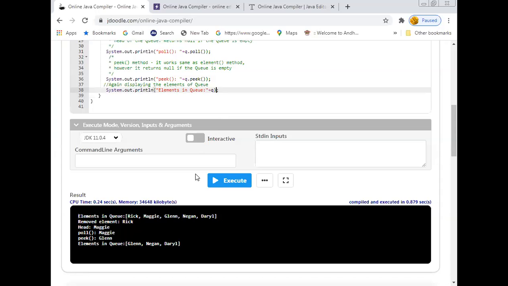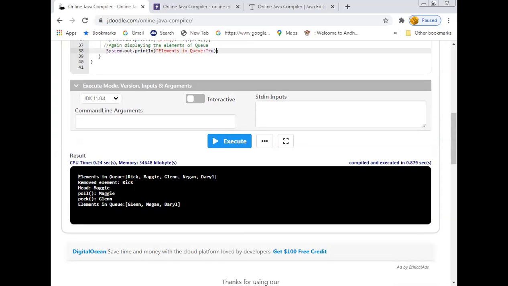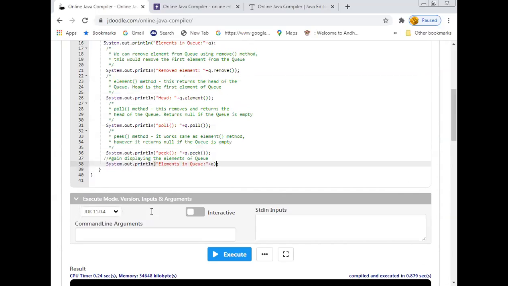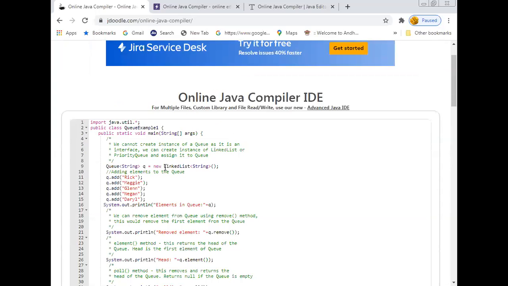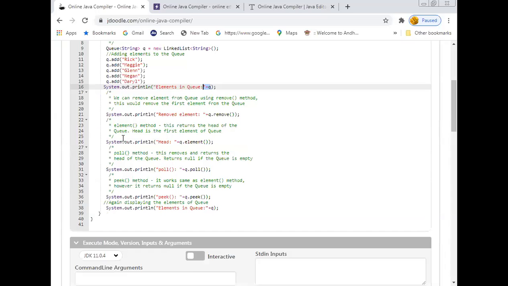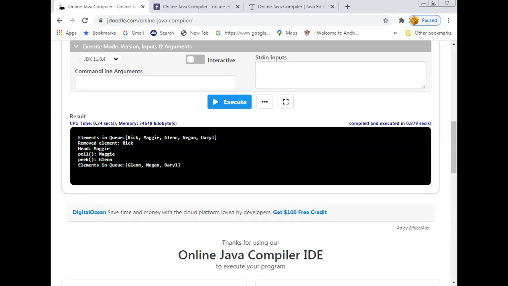So now let us see the output of this one. Initially we created a queue using a linked list, and we added 5 elements to the queue. Those are Rick, Maggie, Glenn, Megan, and Daryl. After adding these 5 elements, we printed the queue. All of you understand the first line of this output? Rick, Maggie, Glenn, Megan, and Daryl, the 5 elements which we have added.